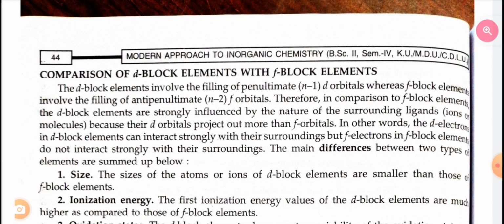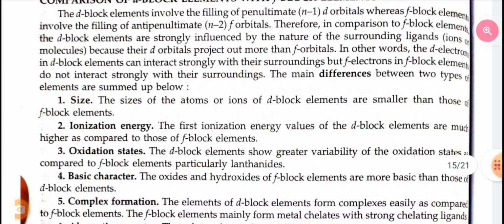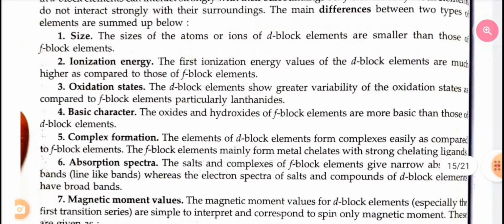The main differences between the two types of elements are summed up below. First, size. The size of atoms or ions of d block is smaller than those of f block. Second, ionization energy. The first ionization energy values of d block elements are much higher as compared to those of f block elements. Third one is oxidation state. The d block elements show greater variability of oxidation state as compared to f block, particularly lanthanides. Fourth one is basic character. The oxides and hydroxides of f block elements are more basic than those of d block elements.